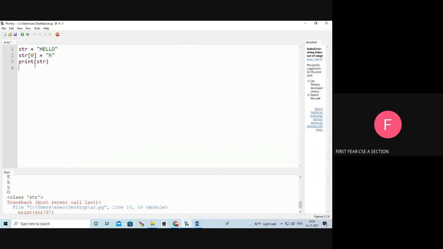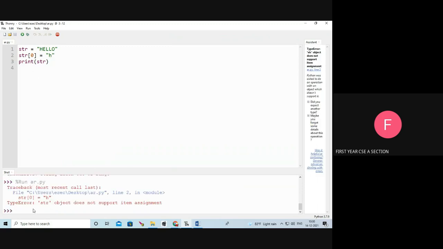But here see, str equal to hello. str of 0, what is str of 0? That is H, capital letter H. I am trying to change the capital letter H to small letter h, and I am going to print the str. What will be the output? It shows the error message. What type of error? Type error. str object does not support item assignment. We can't change the item value because it is immutable.